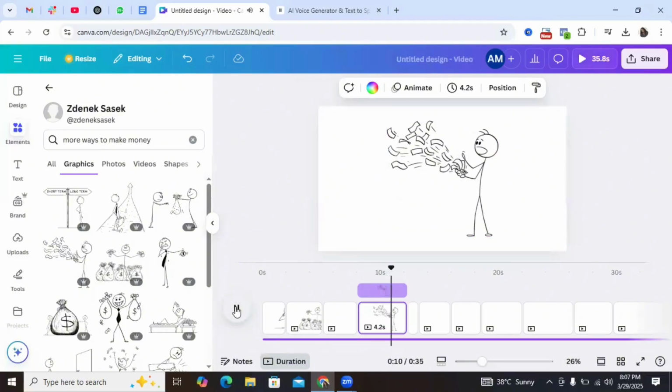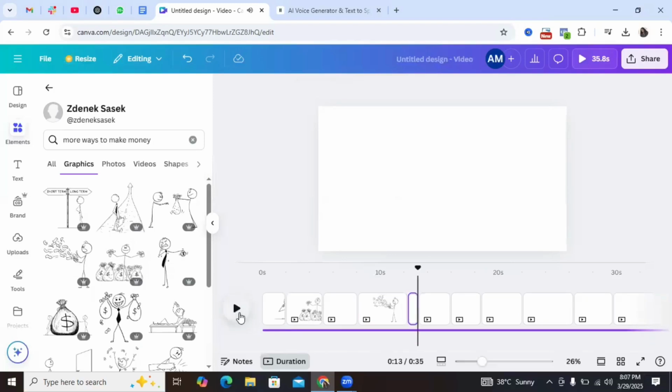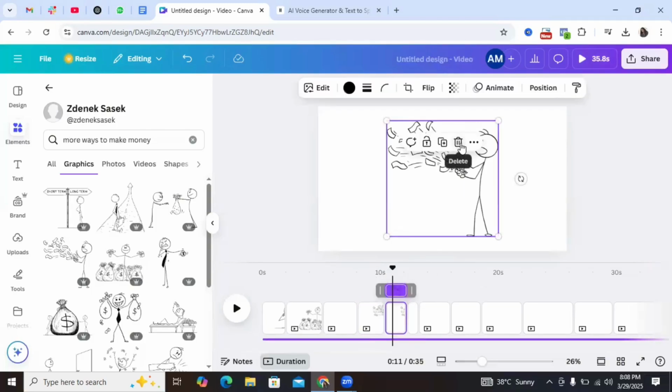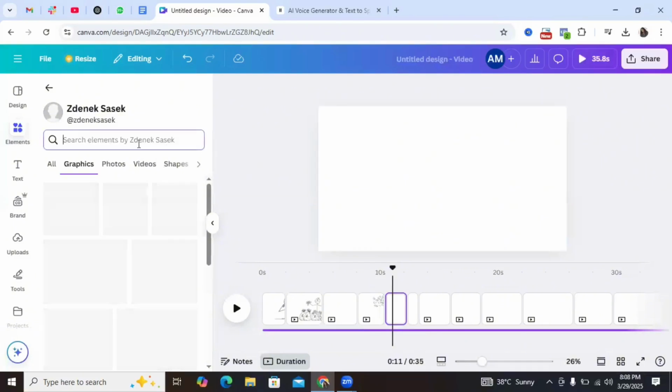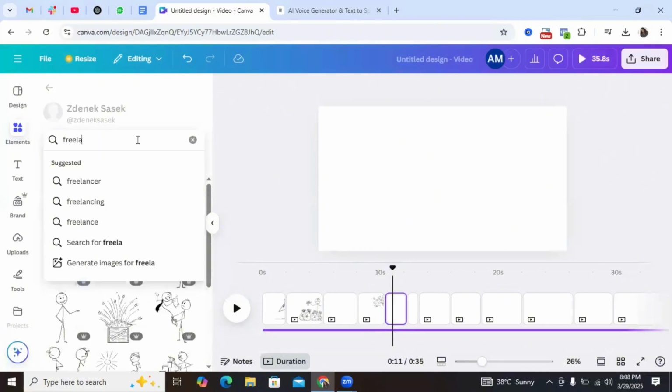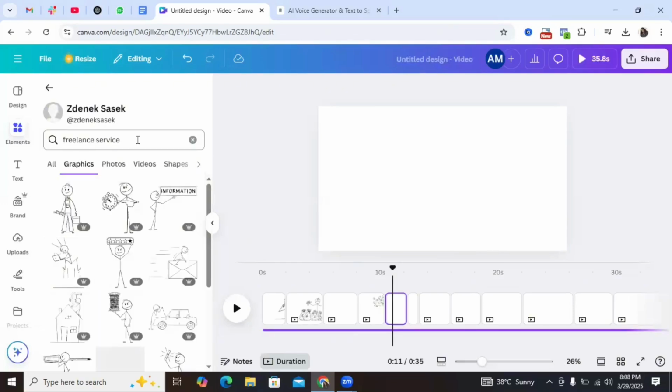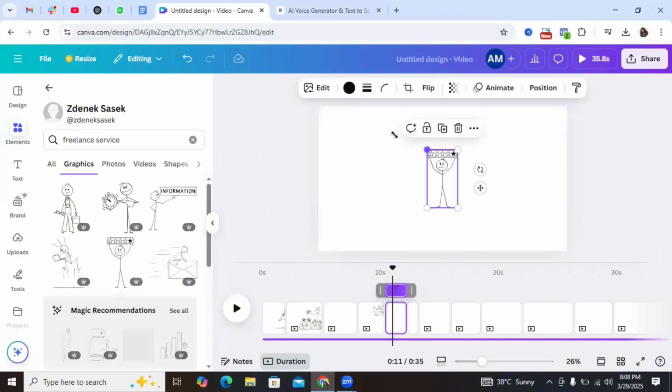Offer services on platforms like Fiverr. All right, so this same part is saying something like you can offer freelance service on platforms like Upwork and Fiverr. So this part actually has more than one concept, right? So it's saying you can offer freelance service. I can actually go on to split it as well, and I can remove this animation and I'll come back here and I'll type in something like freelance service, right? All right. So I think this would do for saying something like you can offer freelance service on Fiverr and Upwork.